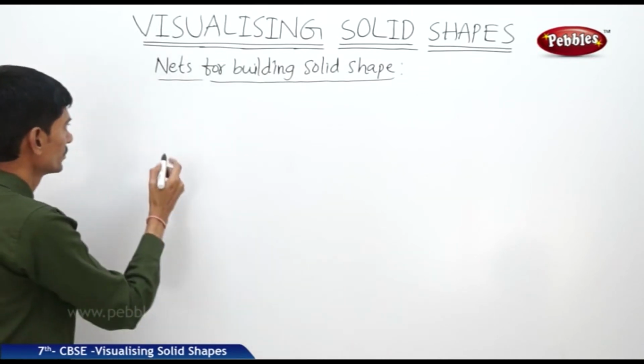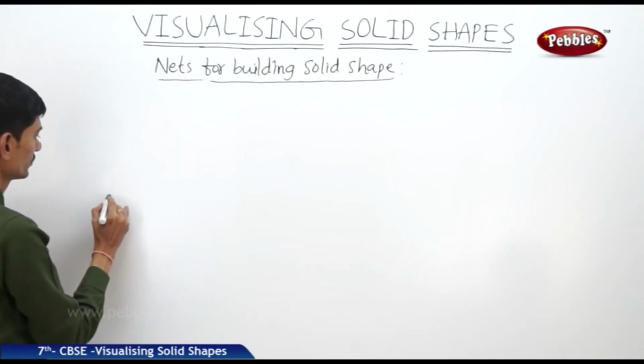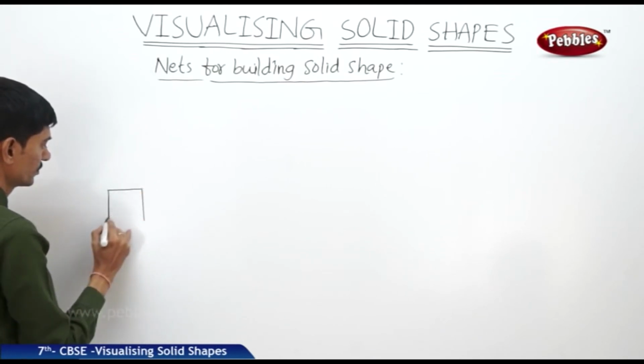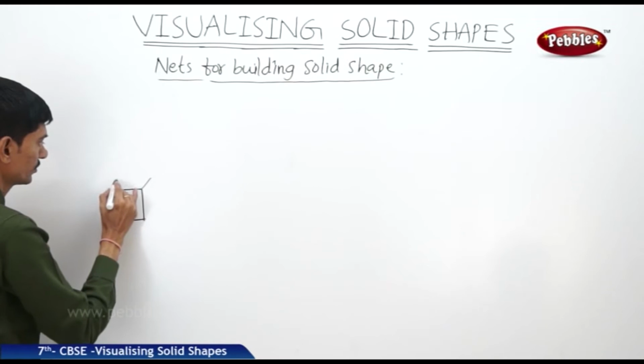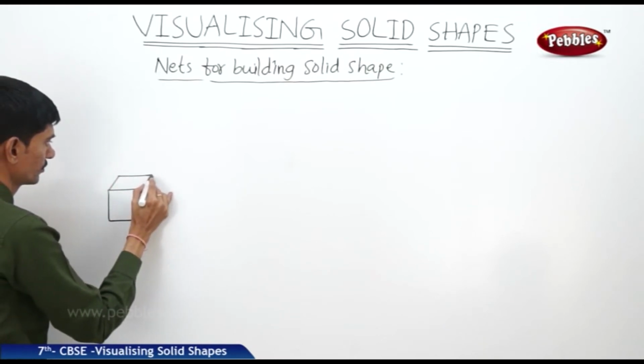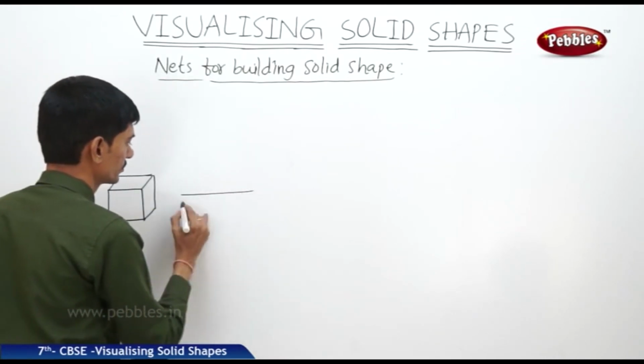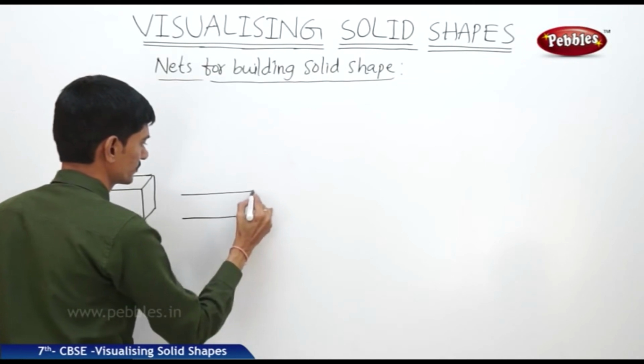For example, if you take a hollow cube and cut along the edges, then we will get the shape like this.